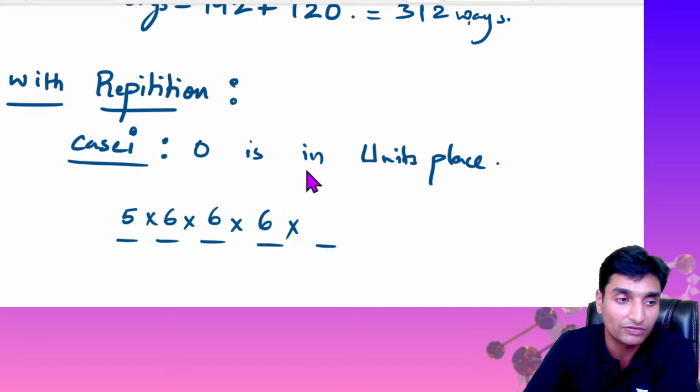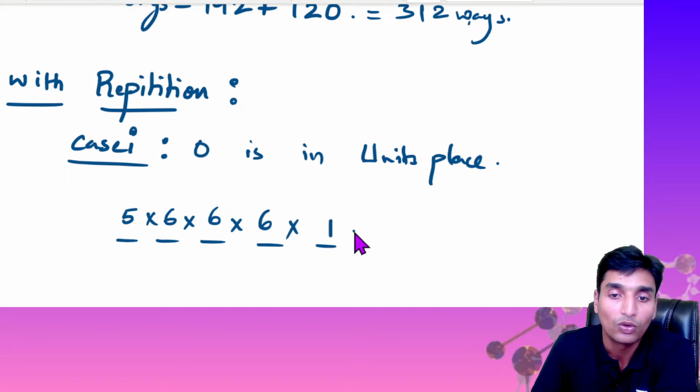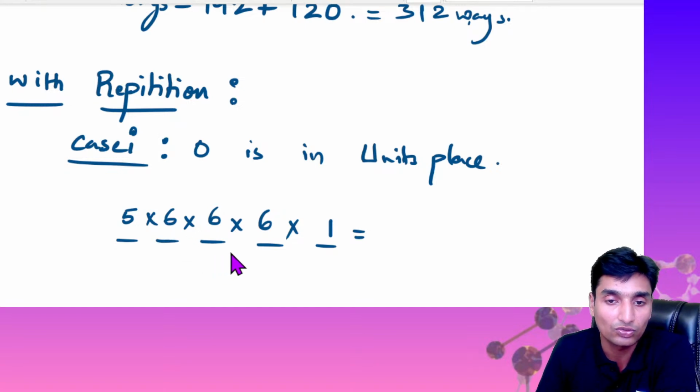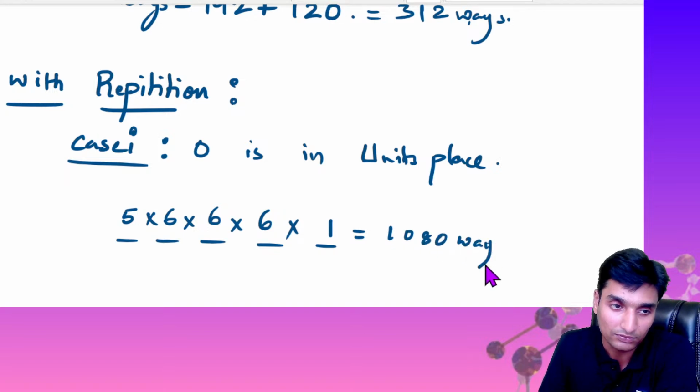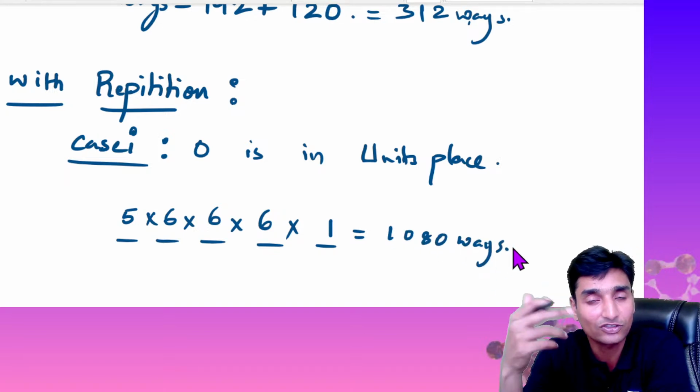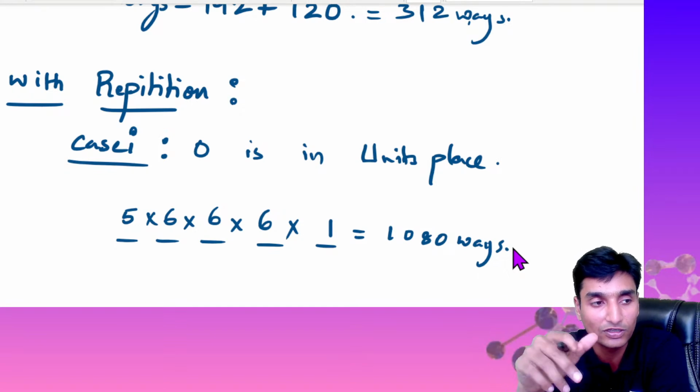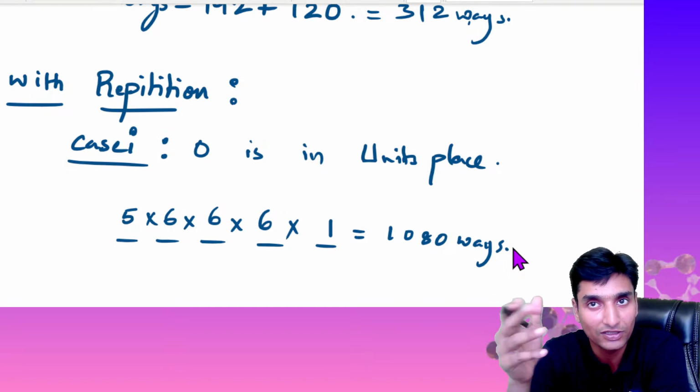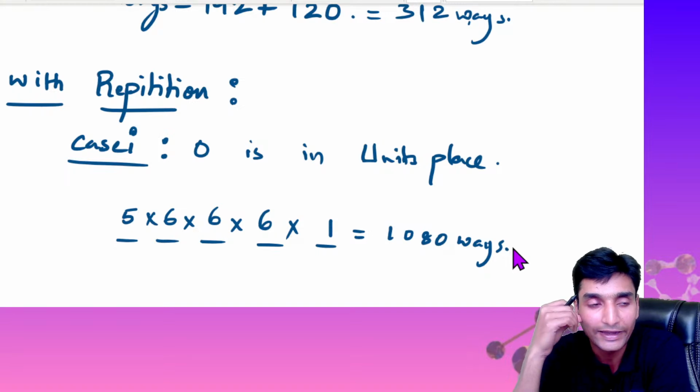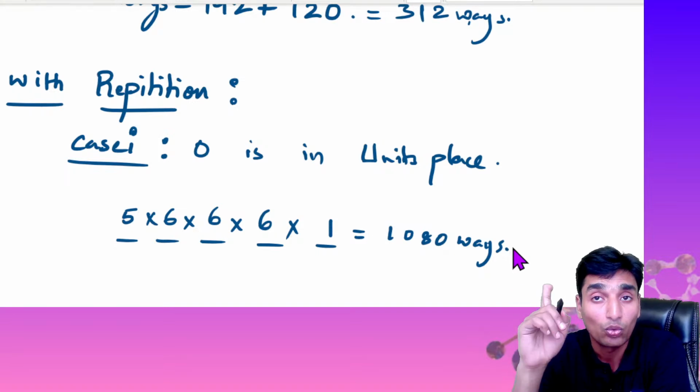How many options are there? The options we have are 1 option available. Okay, so 6 into 6 is 36. 6 cube is 216, guys. So 216 into 1, 216 into 1 into 5, 1080. 216, 6 cube, guys, 216 right. 216 into 5, 6 into 5 is 30, 3 8. So it is 1080. So this is case 1 with repetition.